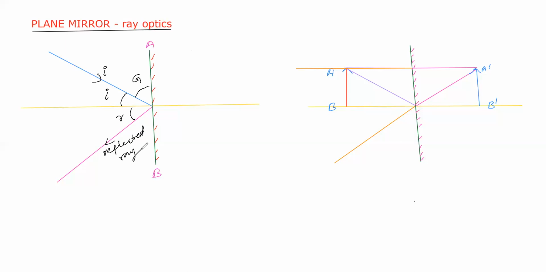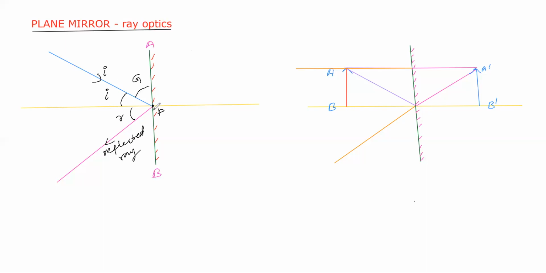Now here, there are two laws of reflection. The first law is: the incident ray, reflected ray and normal line all lie in the same plane and meet at a point known as the point of incidence. Let us take it as P. Once again, the first law of reflection states that the incident ray, reflected ray and normal line lie in the same plane and meet at a point known as the point of incidence.